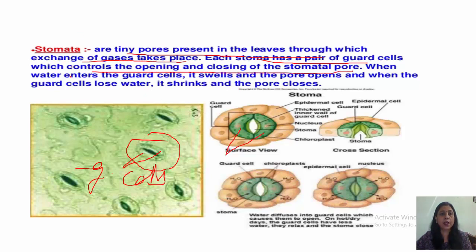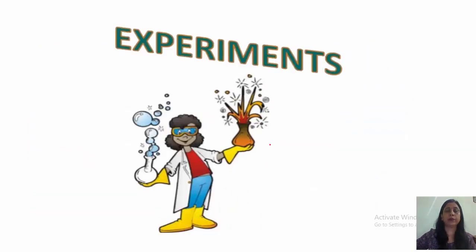When water enters the guard cells, they swell and the pore opens, and when the guard cells lose water, they shrink and the pore closes. The water diffuses into the guard cells, which causes them to open. On hot dry days, the guard cells lose water, they relax and the stomata close.